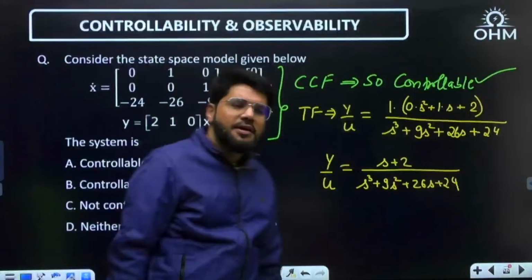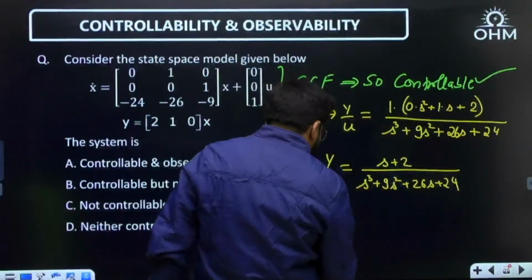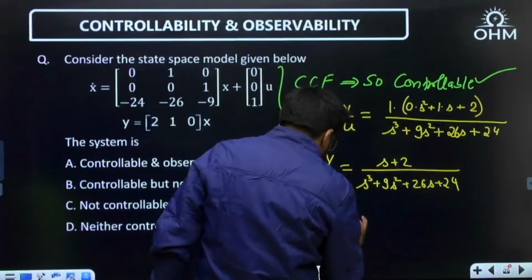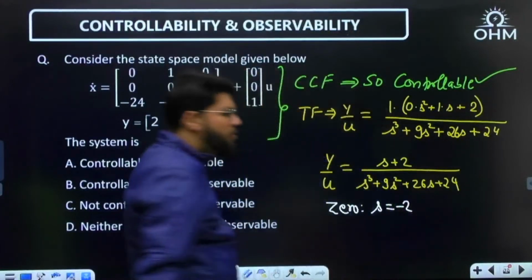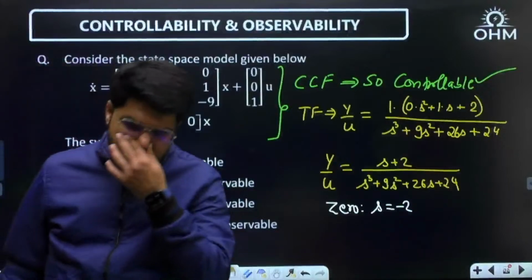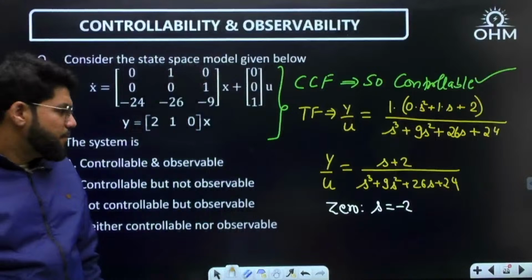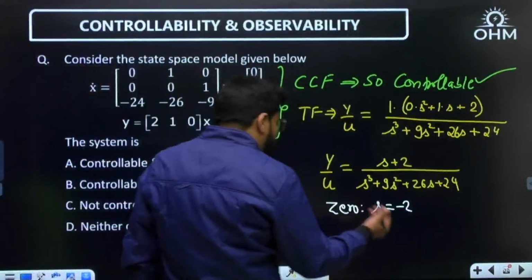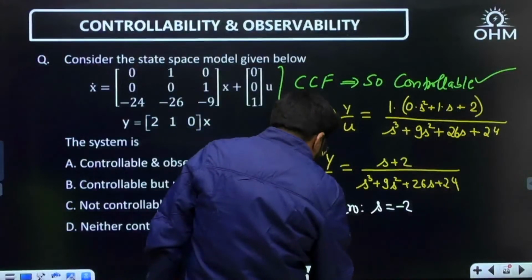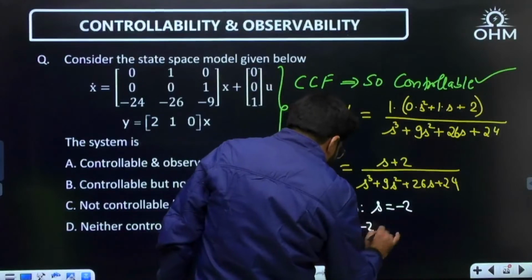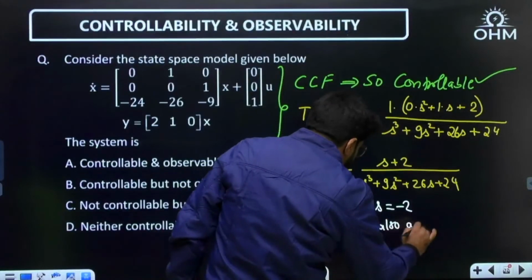So dear, I will just do one thing. The zero is known to me, that is S equal to minus 2. Clear? Now, is there a pole at minus 2? Is S equal to minus 2 also a pole?